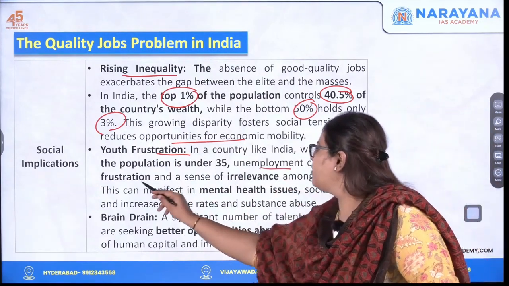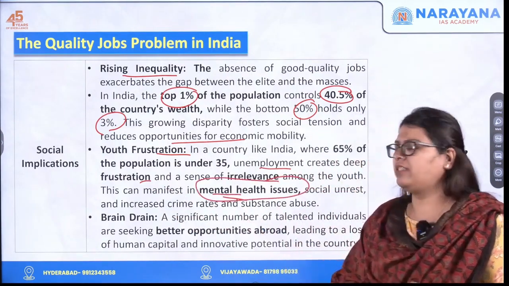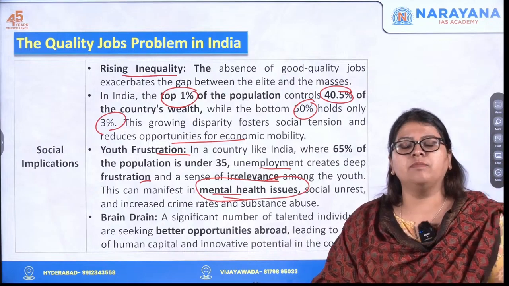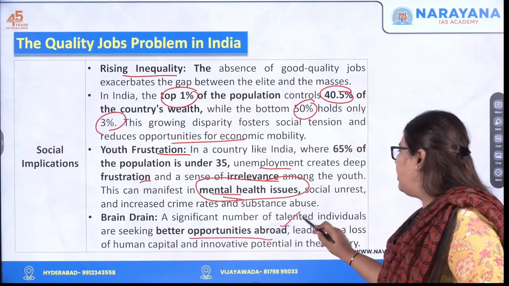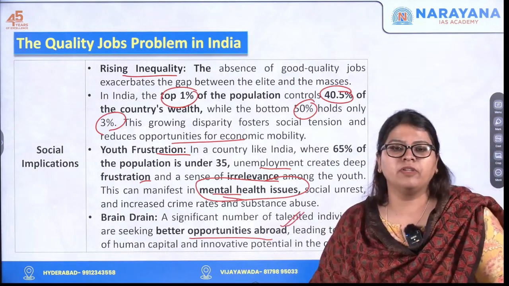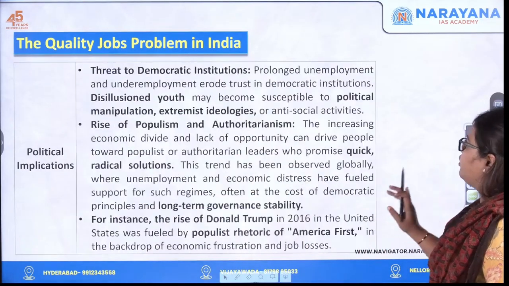So they have this frustration. Also, mental health issues are seen among the youth these days. And the next one is brain drain, because they find better opportunities abroad, leading to a loss of human capital as well as innovative potential for this particular country.